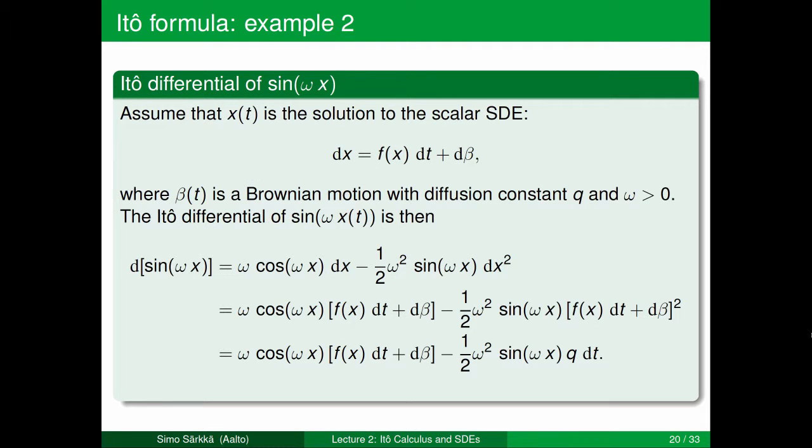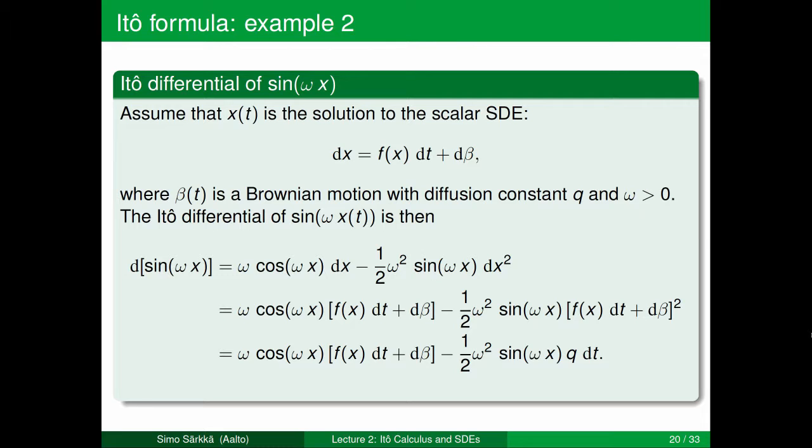Let's then take a look at another example of Ito formula use. Assume that our x of t is not a Brownian motion, but it's actually a solution to this scalar SDE, which is given by dx equal to f of x dt plus d beta. Now this beta of t is a Brownian motion with diffusion constant q. And we are now computing the Ito differential of sin of omega x of t, where omega is a positive parameter. Then the Ito differential of our sin of omega x is given like this.